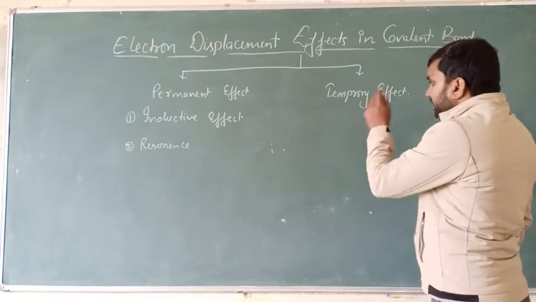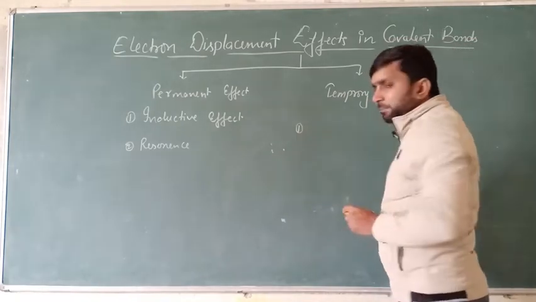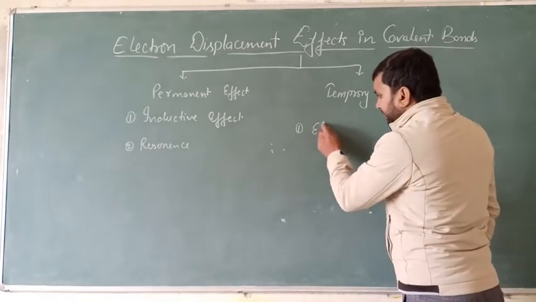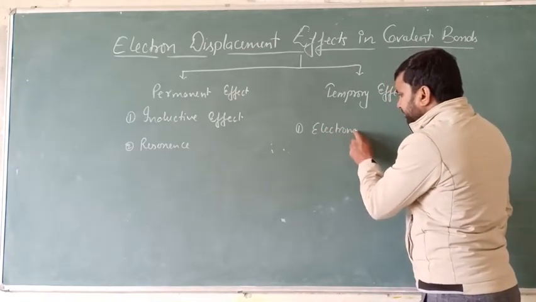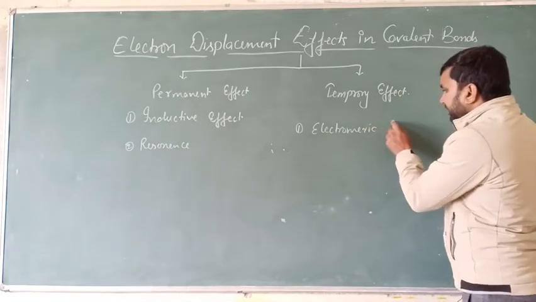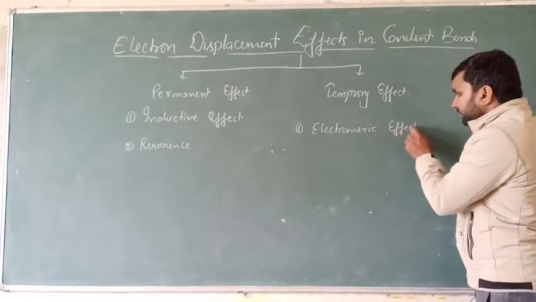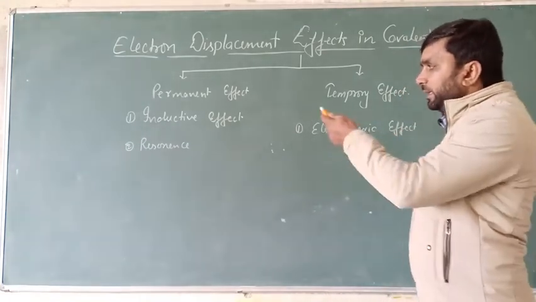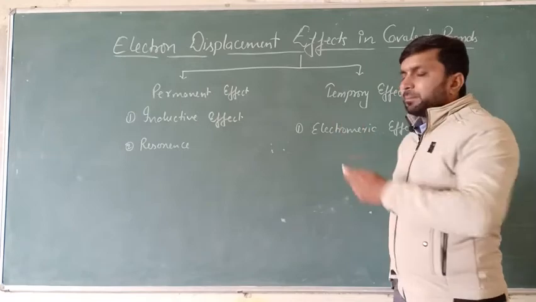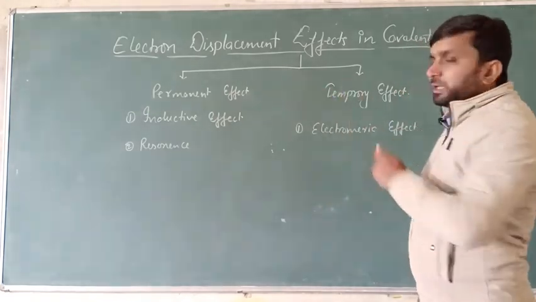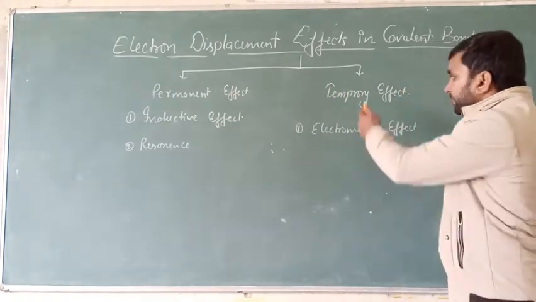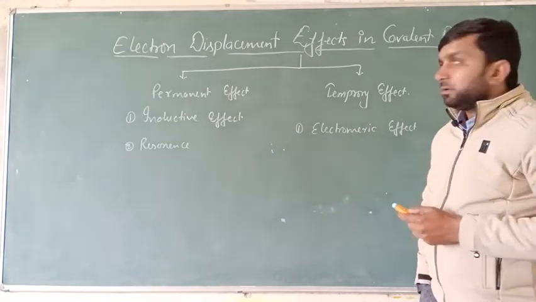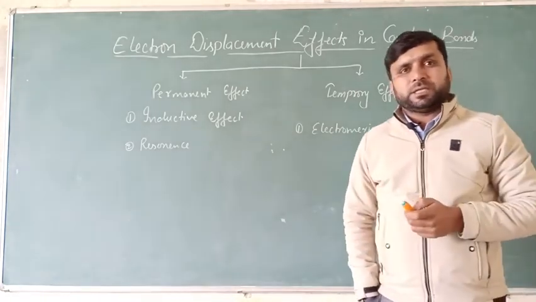Okay. In temporary effect, there is one type we have to study here, which is called the electromeric effect. So totally what do we have to study? We have to study three types of effect: the inductive effect and resonance effect as permanent effects, and in temporary effect the electromeric effect, all produced due to electron displacement in any covalent bond.